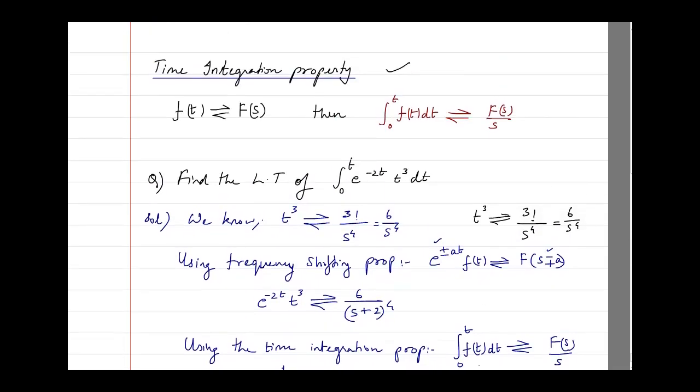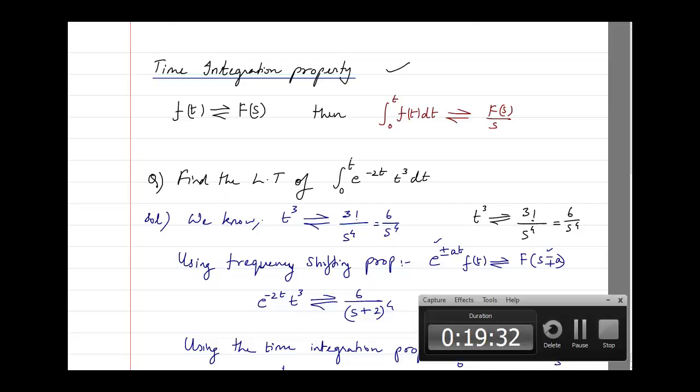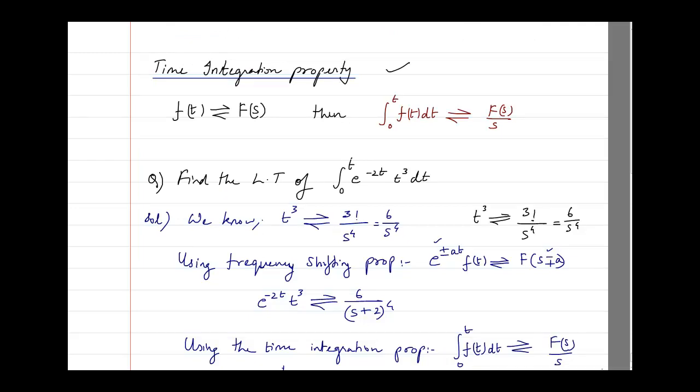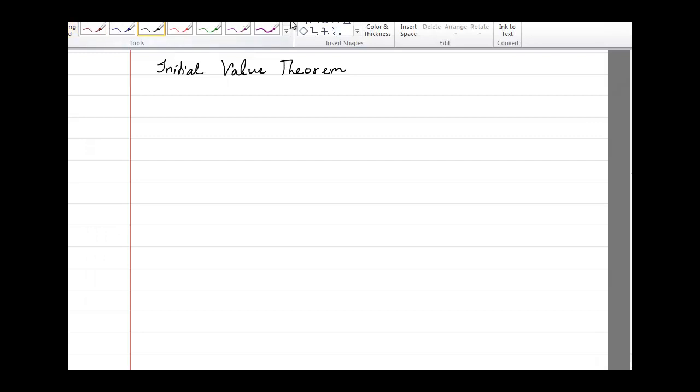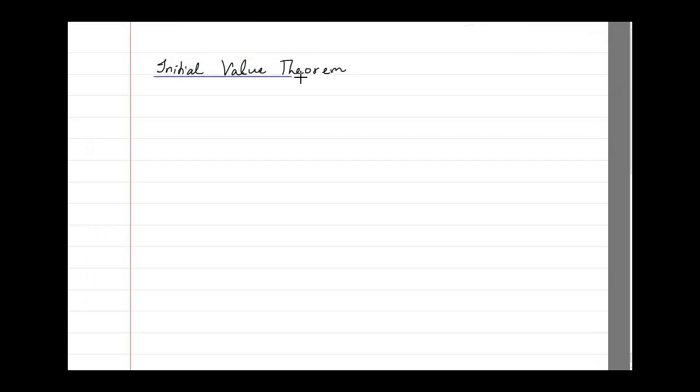Next we will look into another set of very important properties, the last two: the initial value theorem and the final value theorem. First I will write what the initial value theorem is.